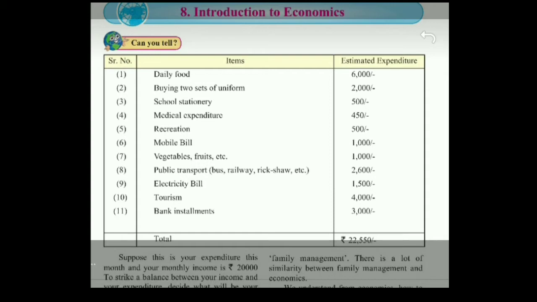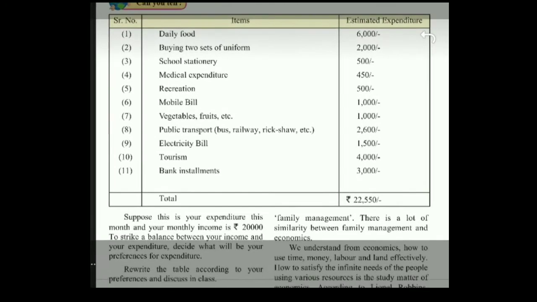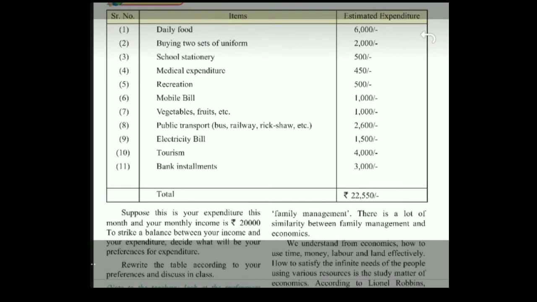Next item is mobile bills. 7th one, vegetables and fruits. 8th, public transport. 9th, electricity bill. 10th one, tourism. 11th one, bank installments. Maybe they have taken a loan from the bank and they have to give installments.